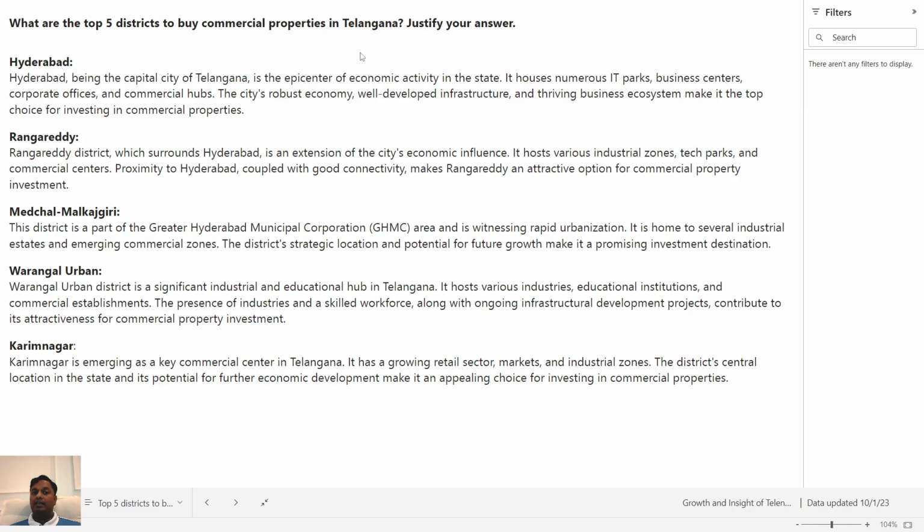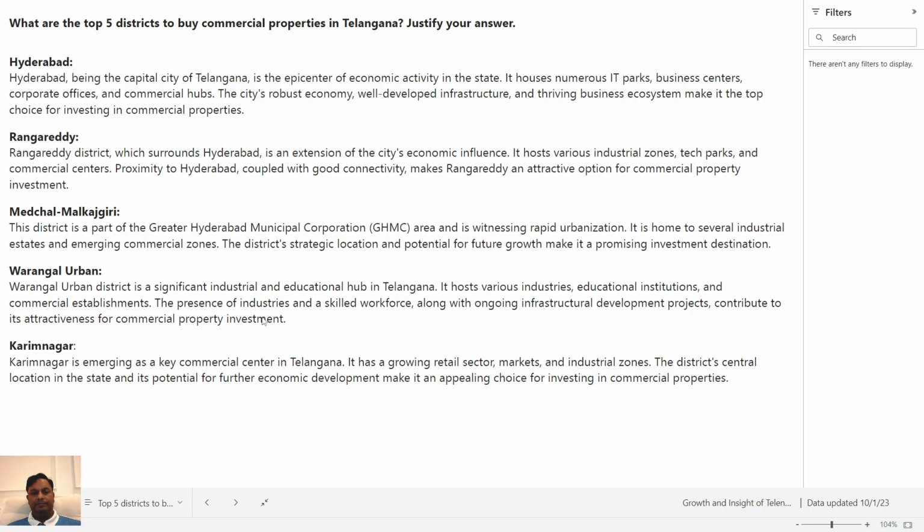Fourth is Warangal Urban. It is again a significant industrial and educational hub in Telangana. It also hosts various industries, educational institutions, and commercial establishments. The presence of industries and a skilled workforce, along with ongoing infrastructural development projects, contribute to its attractiveness for commercial property investment. And last is Karimnagar.